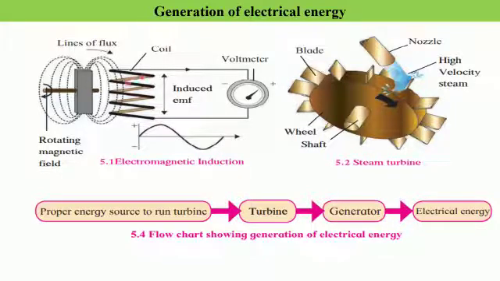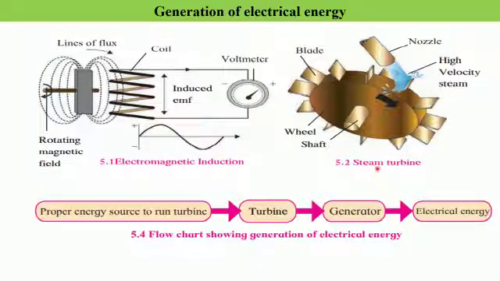Here this has been shown in the form of a diagrammatic representation. Here you have a magnet, and this is the magnetic field shown with respect to the magnet. Here you have a coil. The voltmeter has been shown, which will tell us about the potential difference that is going to be generated. And due to the potential difference that is generated, electric current will flow.